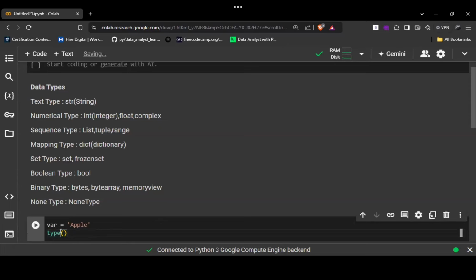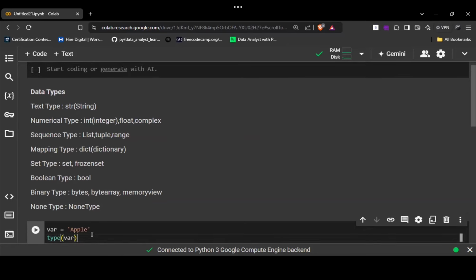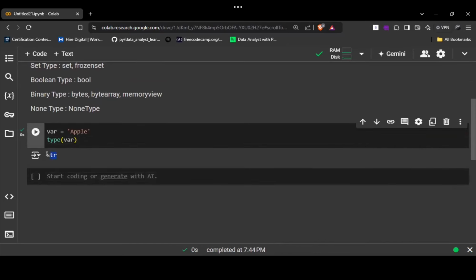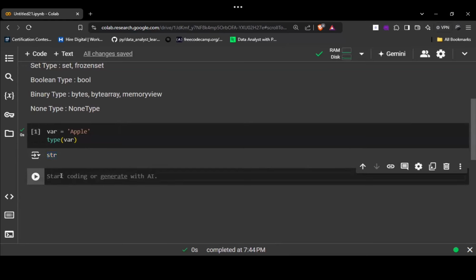At least say no, guys. No, sir. So it will ask a parameter, and the parameter would be the variable in which we are storing the value. Now when I execute this code, it is returning the type as string. Understood this point? Yes, sir. Any doubt, guys, you can unmute yourself and ask your doubt. Okay, sir.